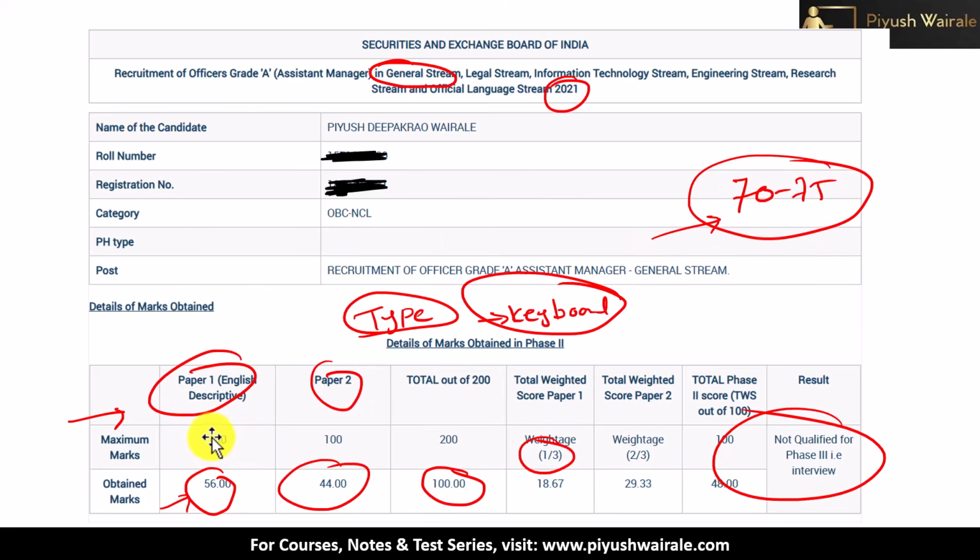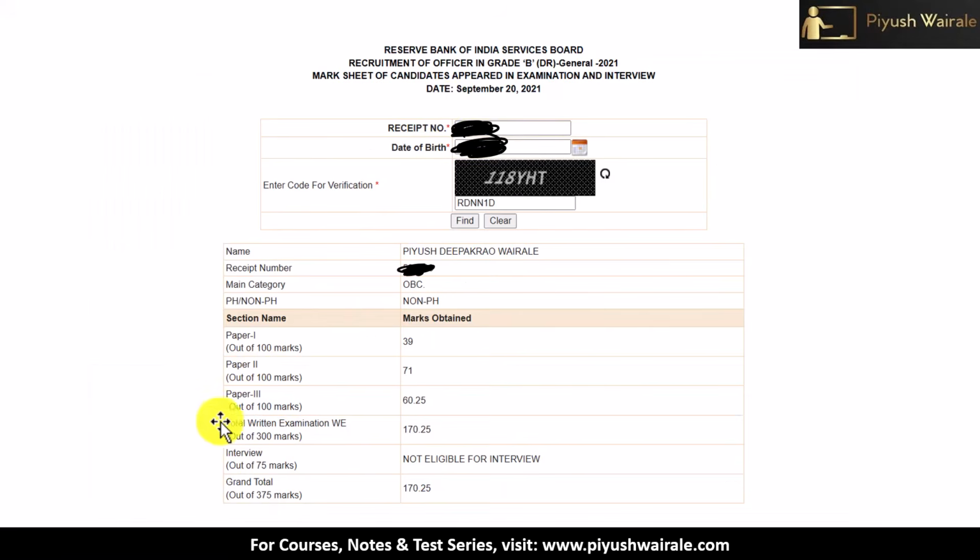Let's see my RBI scorecard first. In the same year, 2021, I gave both the papers and cleared phase one of both the exams. This is my phase 2 scorecard. In RBI Grade B, we have three papers. Paper 1 is economics and social issues. Paper 2 is English descriptive. Paper 3 is financial management.